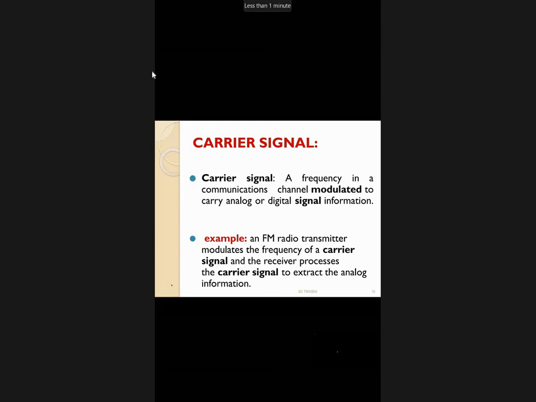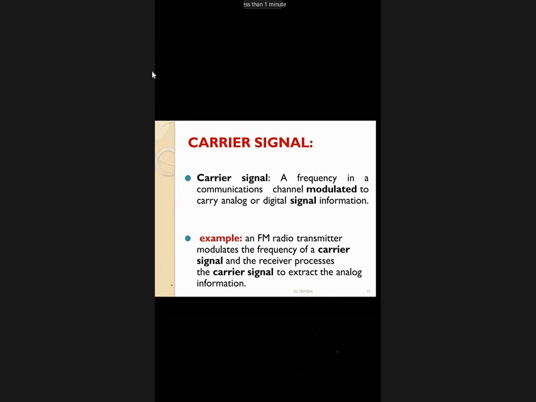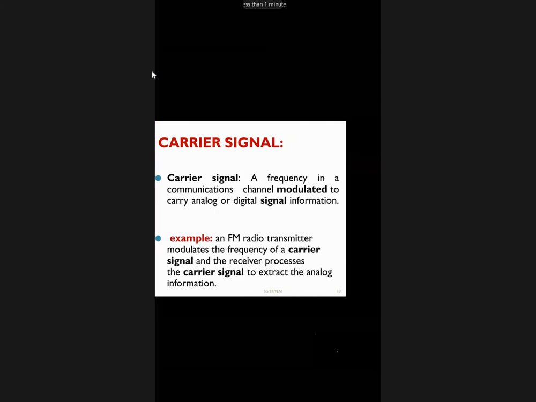Next, carrier signal. We know that the carrier signal is a high frequency signal. The best example is the FM radio. Next, modulated signal. The resultant signal is known as the modulated signal. That is the output. Any output at the destination level is known as the modulated signal.